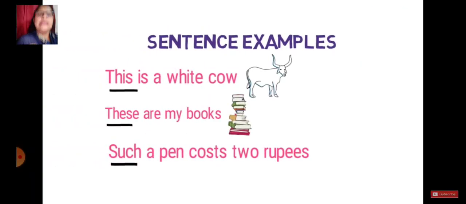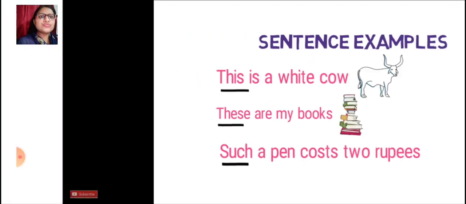Let's see an example. This is a white cow. It is used as a demonstrative pronoun. These are my books. Such a pen costs 2 rupees. So these are working as your demonstrative pronouns. Hope this is very easy to understand.